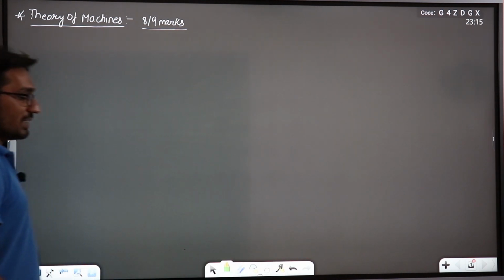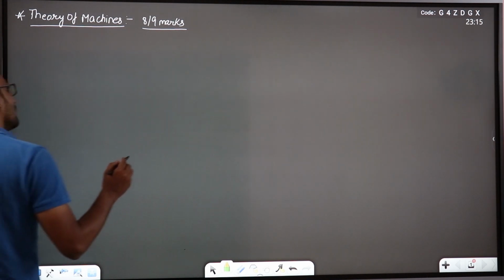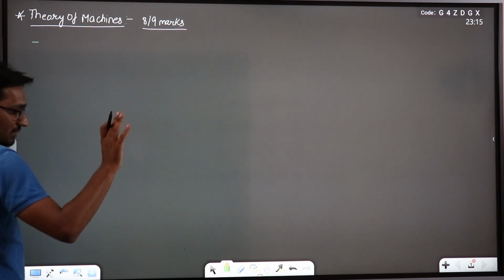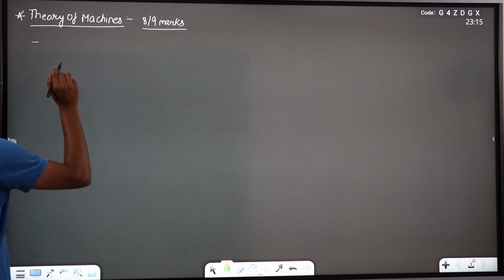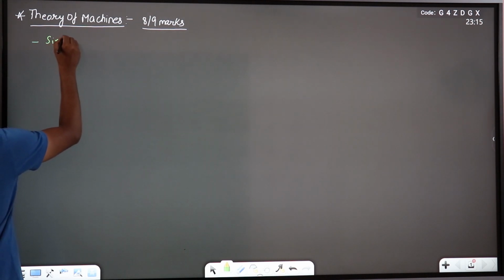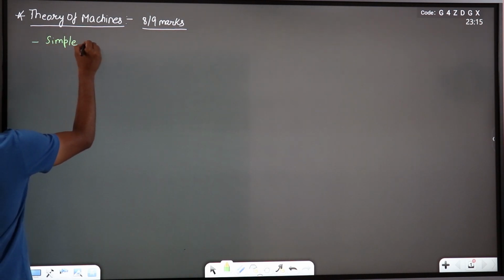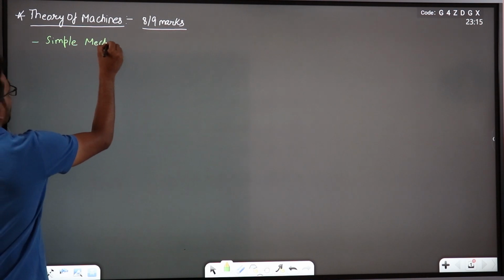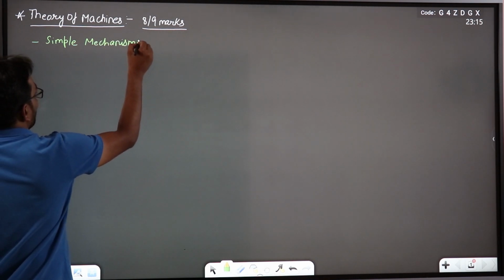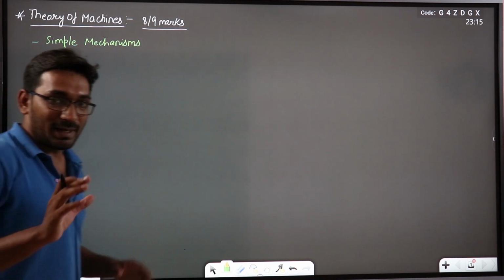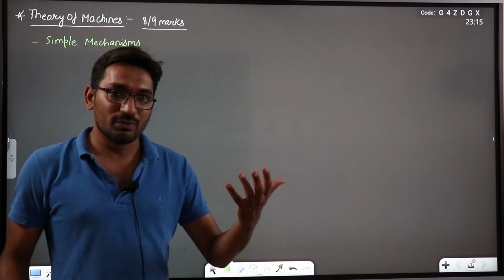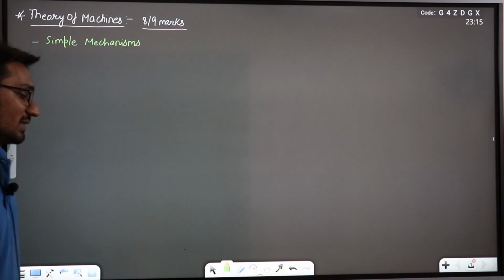Now if we talk about the syllabus of the theory of machines, in this series we will cover just the GATE syllabus. So in the GATE we will start with the first chapter, that is your simple mechanisms, right? The first chapter which we will discuss is simple mechanisms, in which we will discuss the 4-bar mechanism, right? Simple planar mechanisms, 4-bar mechanism, and the single slider mechanism we will discuss.